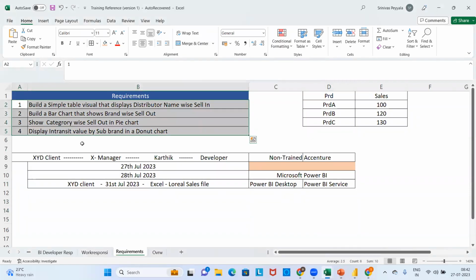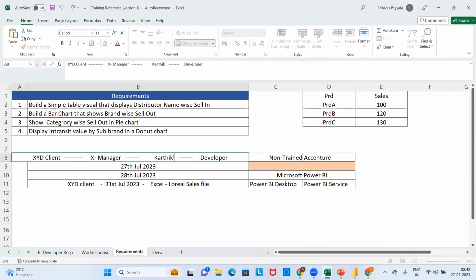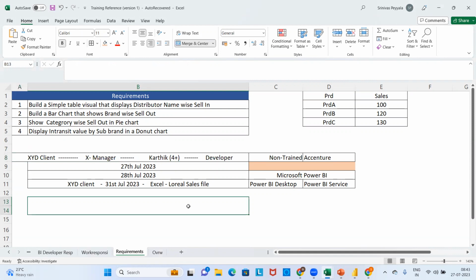create these visualizations. But nowadays, we usually have some experience already when trying for a job. Now, let us assume that Karthik has 4+ years of experience.